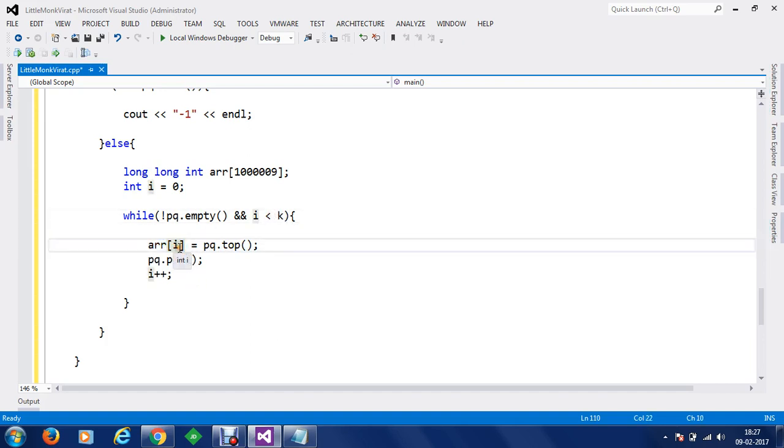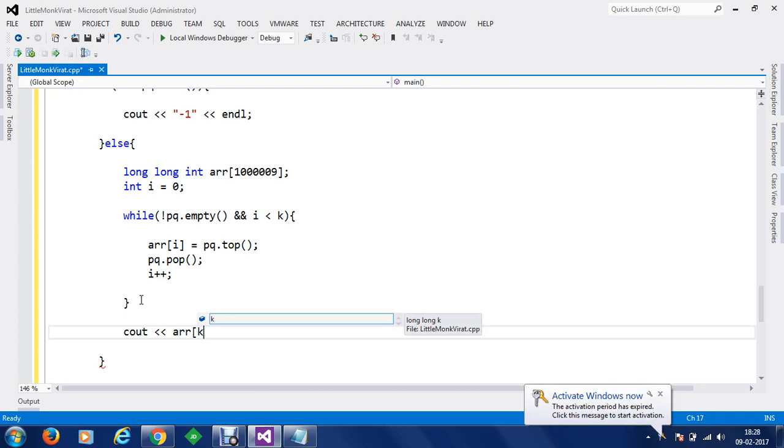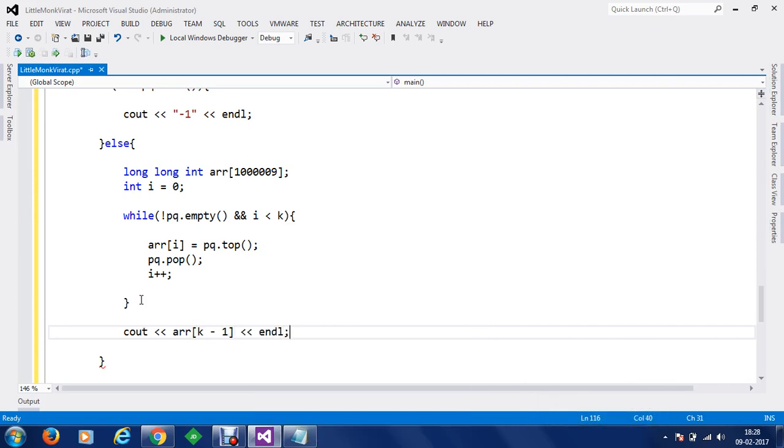And let's say I is pointing to the third element, and by the time whatever the last value of I plus plus is, we are going to print that value out. So we are going to print the value of array of whatever the value is, we are going to print that element. So let's say k is third, so we are going to put that -1. So we are going to get the index value and we are going to end the line. So this will print out the score of the smallest element asked by Virat Kohli.